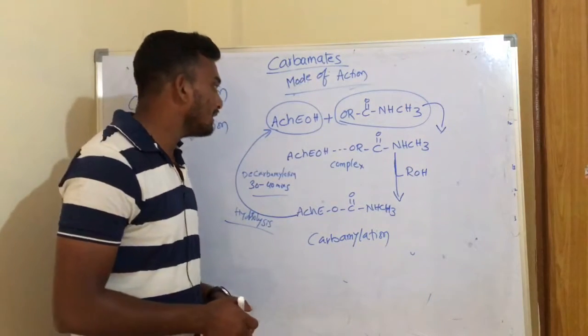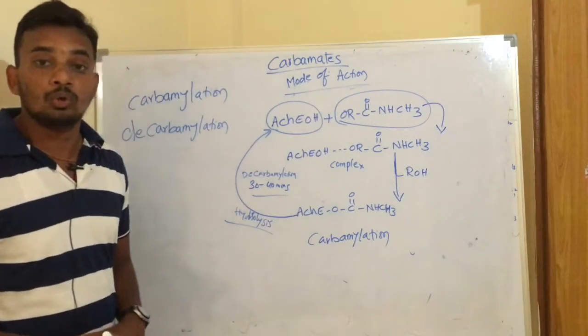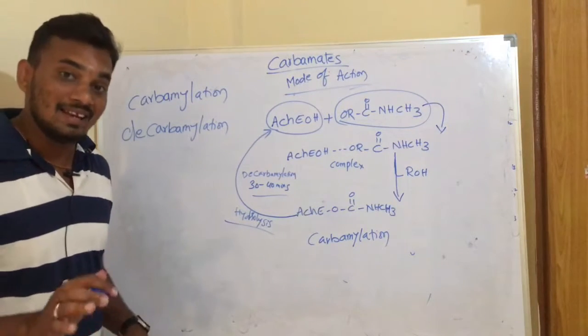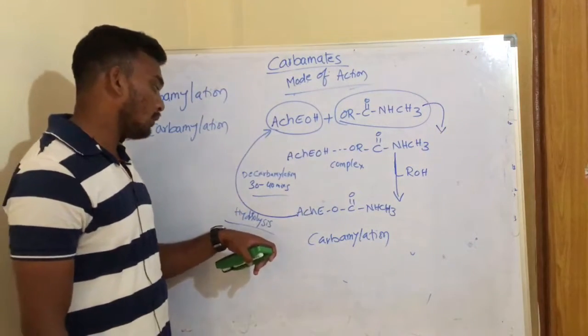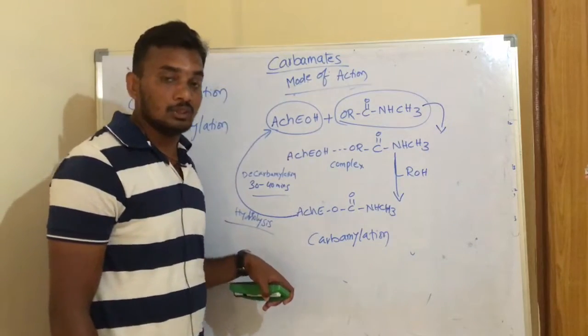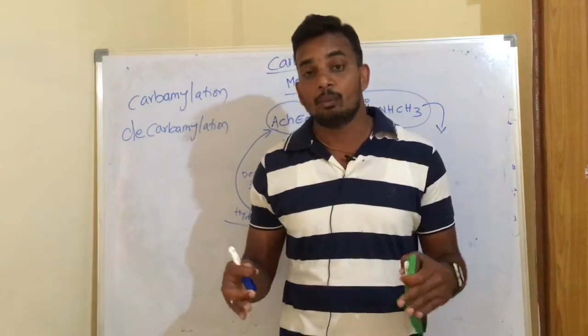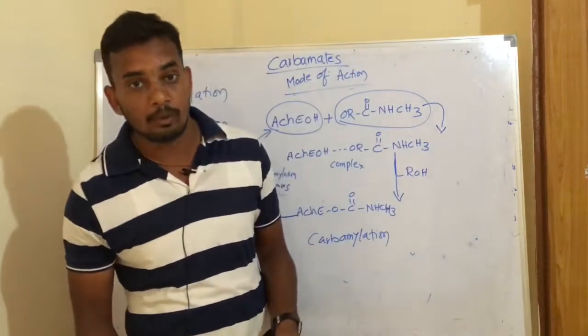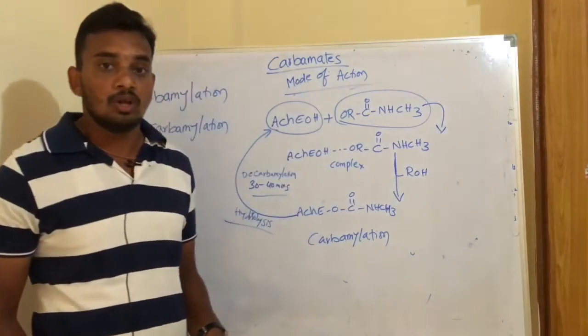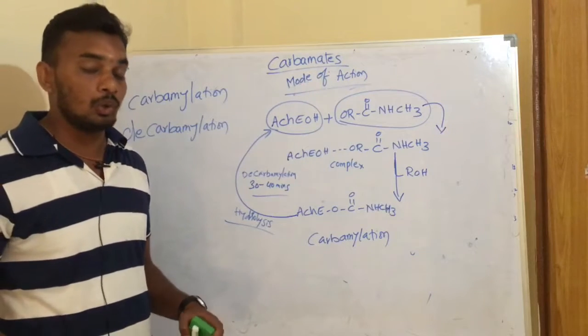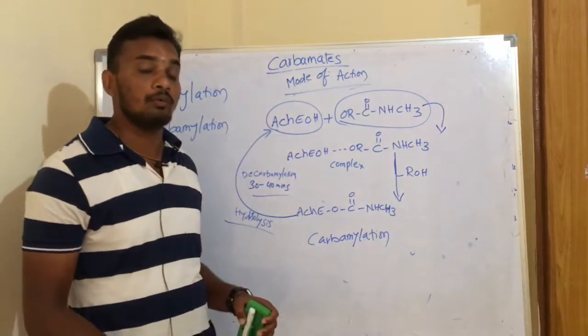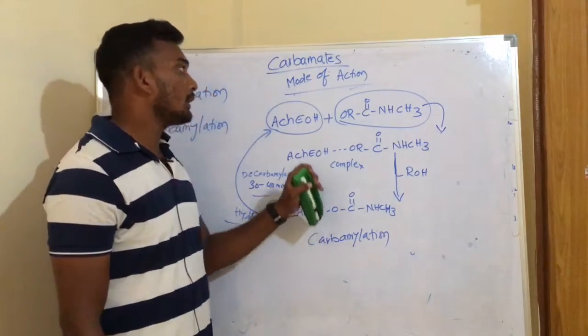Unlike carbamate compounds, organophosphorus compounds are less susceptible to this hydrolysis reaction. So that is the reason in the poisoning effects of organophosphorus compounds, the regeneration or the recovery is very slow or very limited as compared to the carbamate compounds.